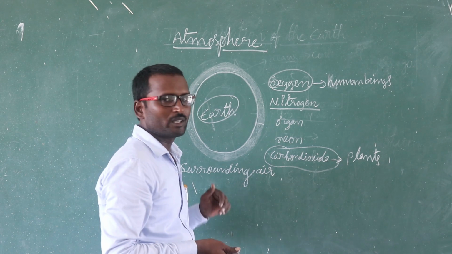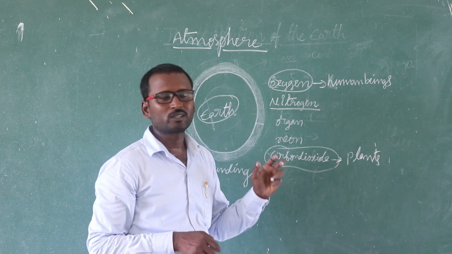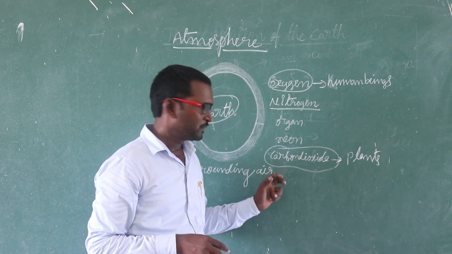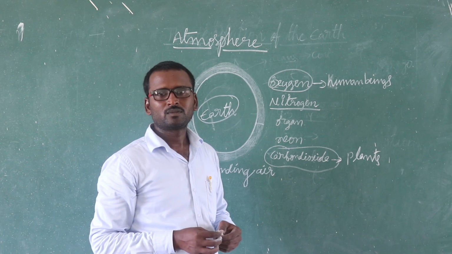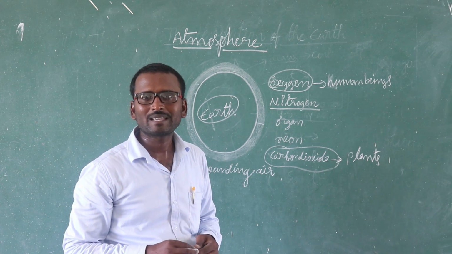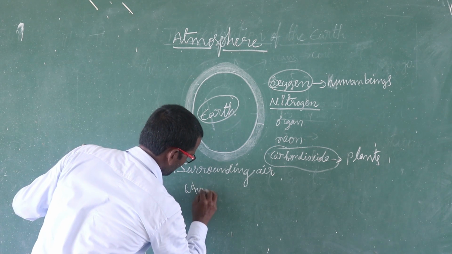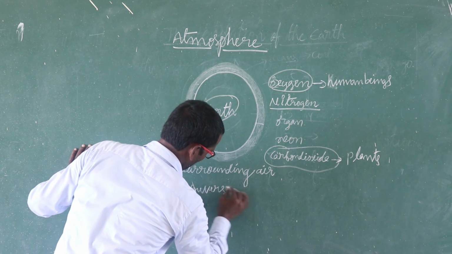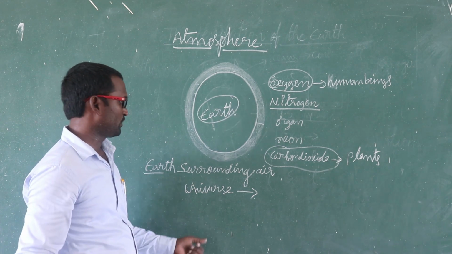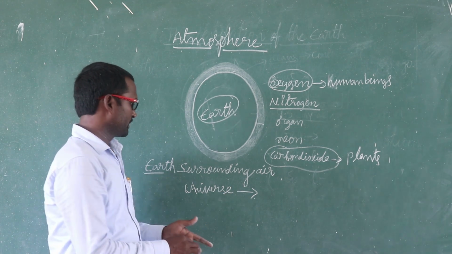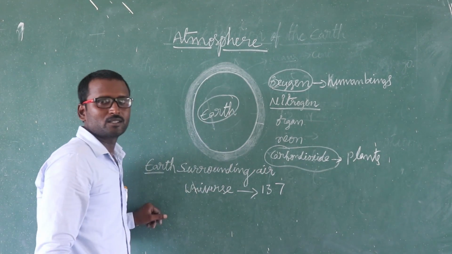Okay, students, already we learned three important years from the beginning to present in this lesson. What are they? The universe itself formed how many years ago? 13.7 billion years ago.